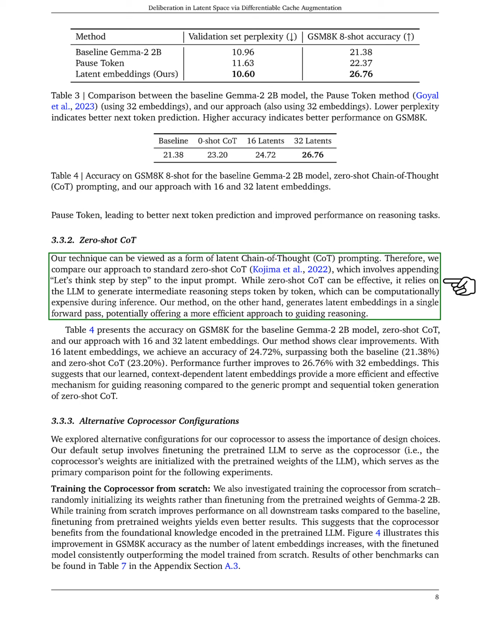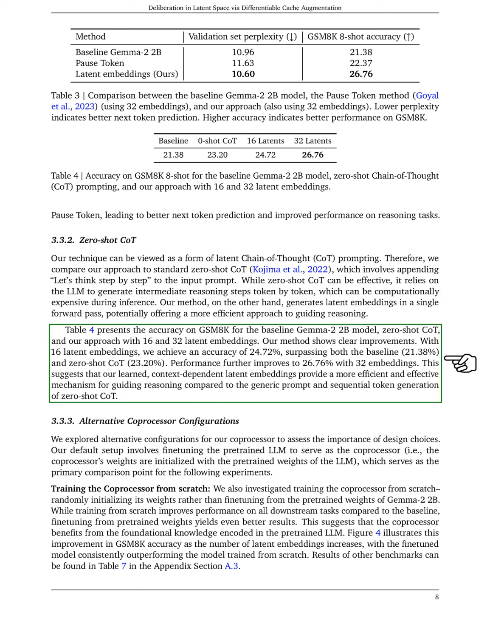In contrast, our method generates latent embeddings in a single forward pass, making it potentially more efficient. We presented accuracy results for the baseline Gemma 2.2b model, zero-shot COT, and our method with 16 and 32 latent embeddings. Our method showed clear improvements, achieving 24.72% accuracy with 16 embeddings and 26.76% with 32, surpassing both the baseline and zero-shot COT. This suggests that our learned, context-sensitive embeddings provide a more efficient way to guide reasoning compared to the generic prompt and sequential token generation of zero-shot COT.